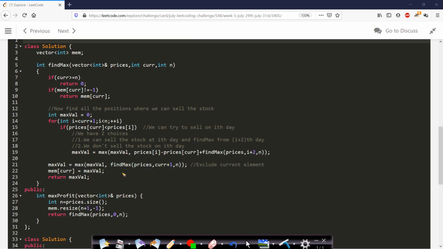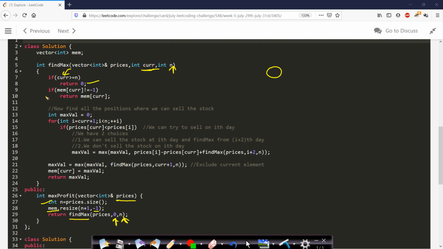So this is the recursion code. In this case we are given the prices array, and then I will find the number of elements, and after that I will take this memoization array initialized to -1 initially. I will then make a call to this find max function with prices and our current point, because we will be starting from the 0th point, so I will pass this value 0, and this n is actually the size of the array. Okay.